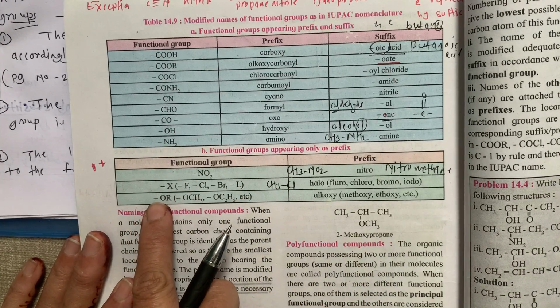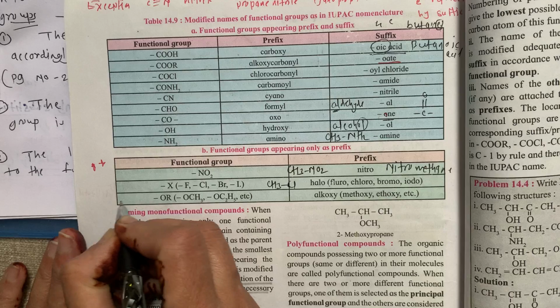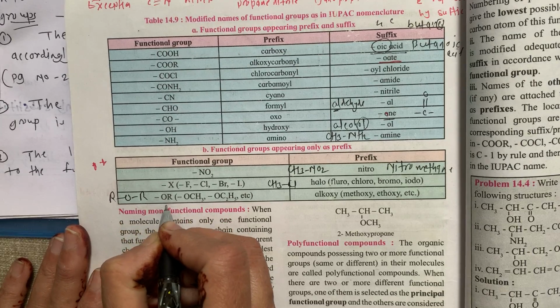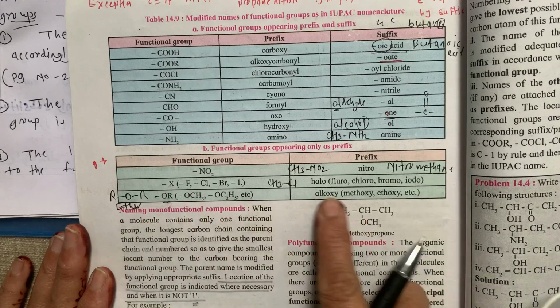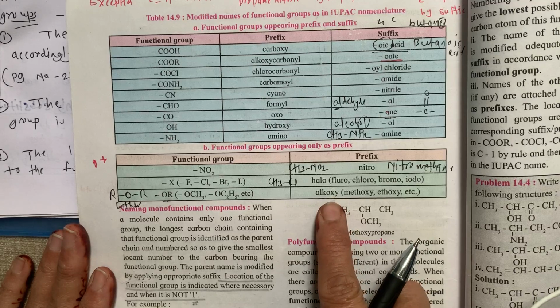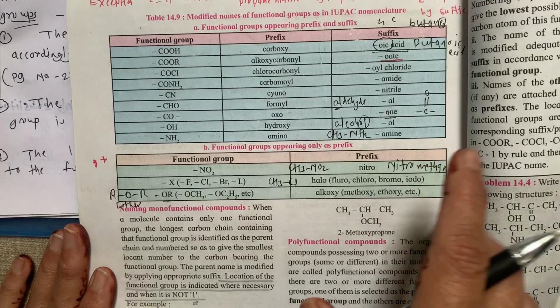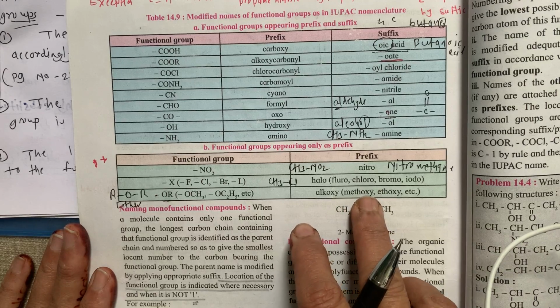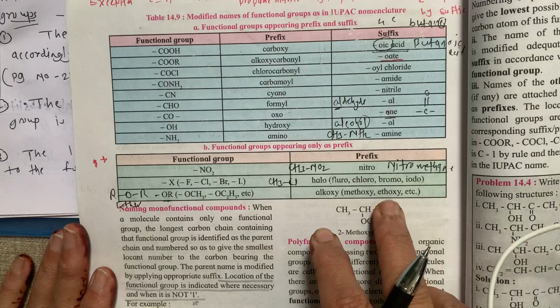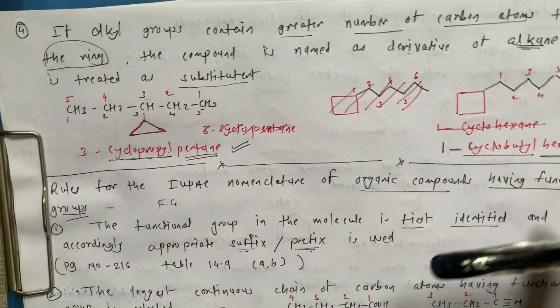Then there are OR groups like OCH3 or OC2H5, that is the ether link, ROR. Then we have to write alkoxy, and then whatever the parent hydrocarbon is, methane, ethane, propane. Alkoxy means if it is CH3O, that is methoxy. If it is C2H5O, that is ethoxy.